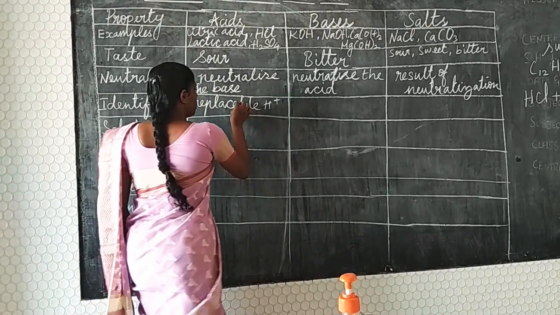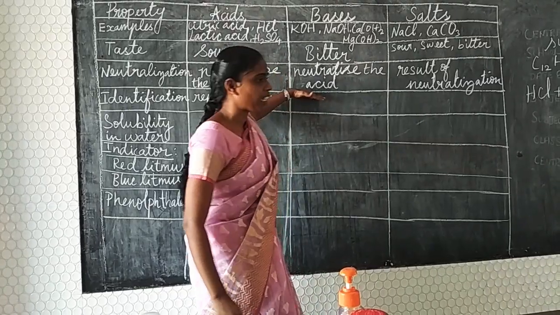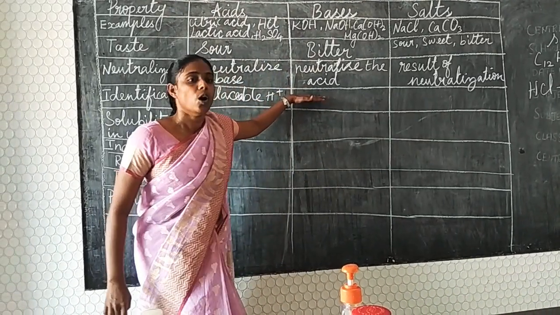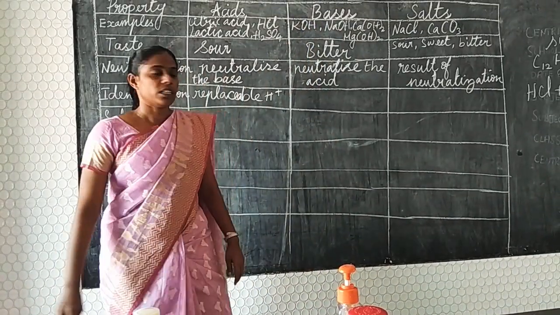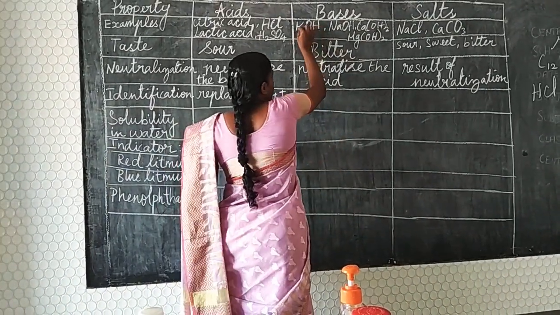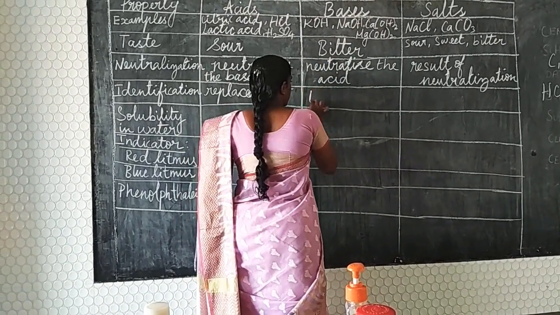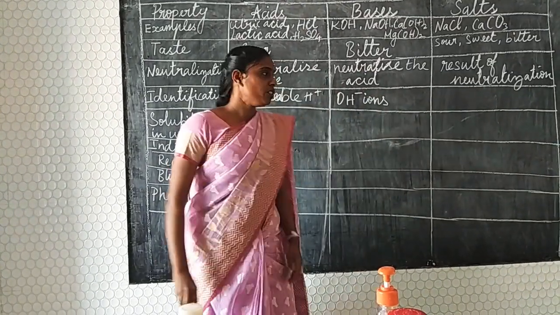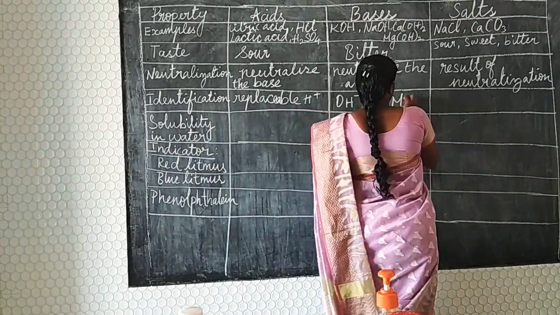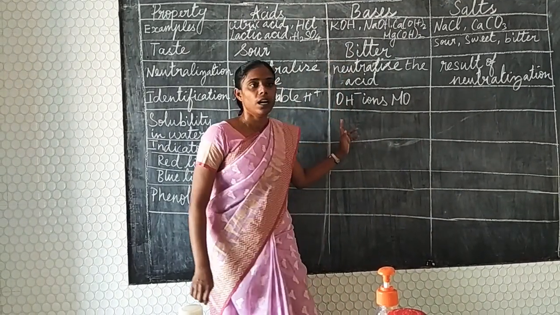Next one is the bitter taste of the bases. How can we identify the bases? All bases will have OH minus ions, along with any metal. So we can say that they should have OH minus ions. They can also be metal oxides, metal hydroxides, or ammonium hydroxide. They all come under bases.